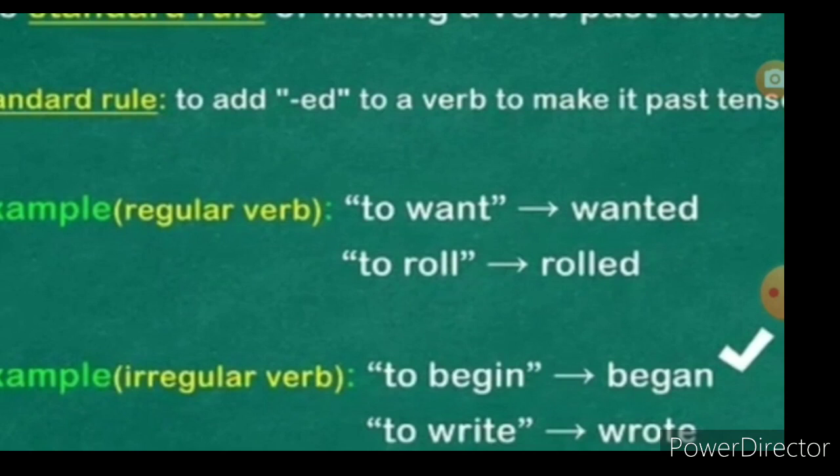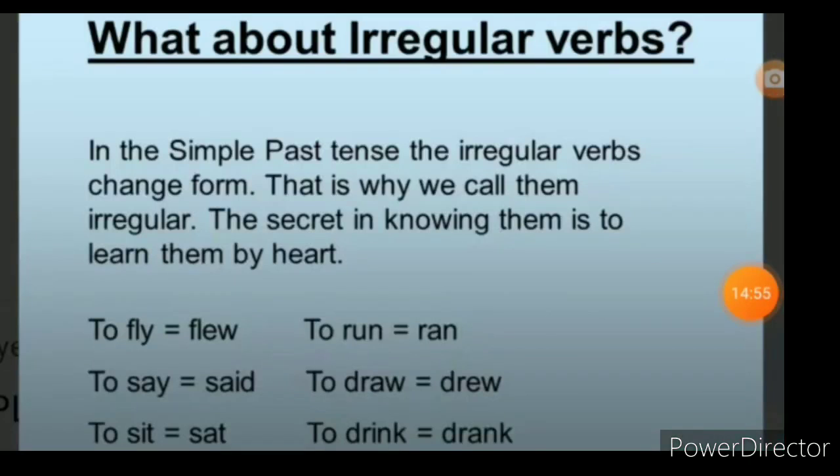And one more thing about irregular forms we will see, students. In simple past tense, the irregular verbs change form. That is why we call them irregular. The secret to knowing them is to learn them by heart. You have to learn all this by heart, students. See, to fly, you have to change it as past tense, flew. To say, what will you change? Past tense, said. To sit, past tense, sat. To run, past tense, ran. To draw, past tense, drew. To drink, past tense, drank. All these words are called irregular verbs.